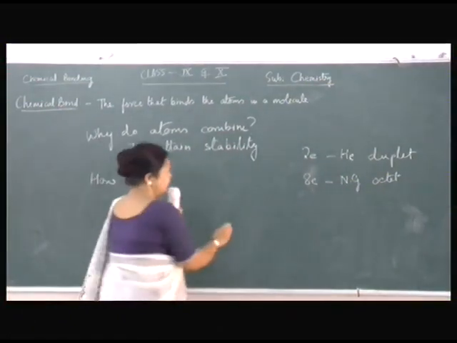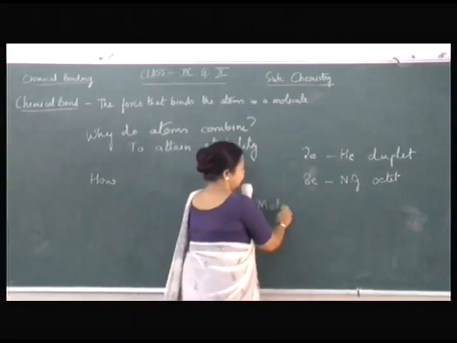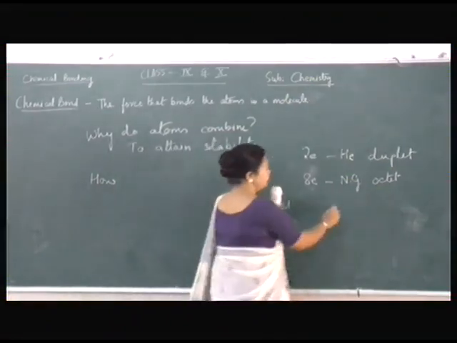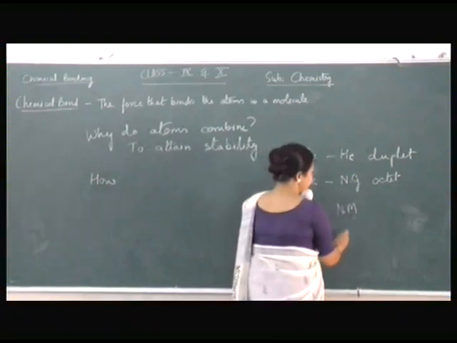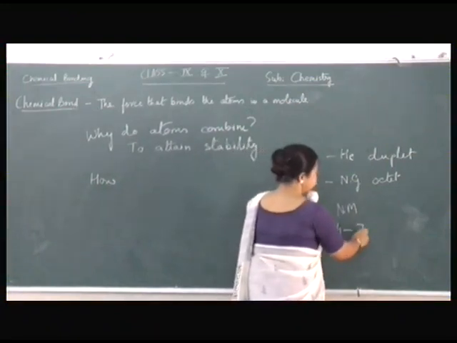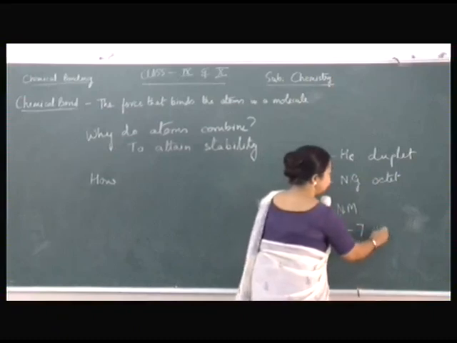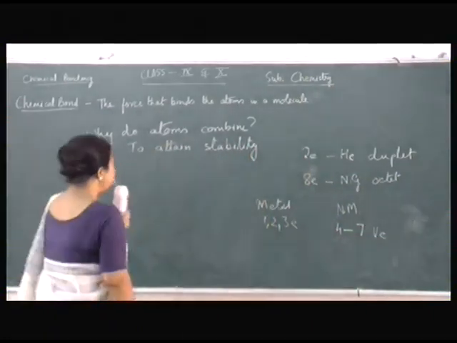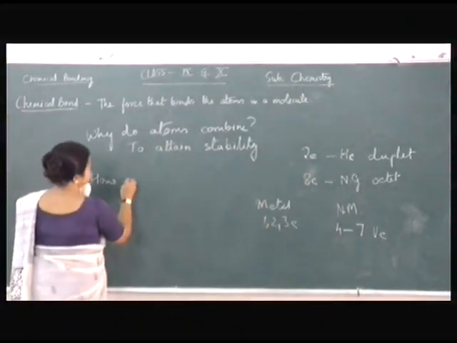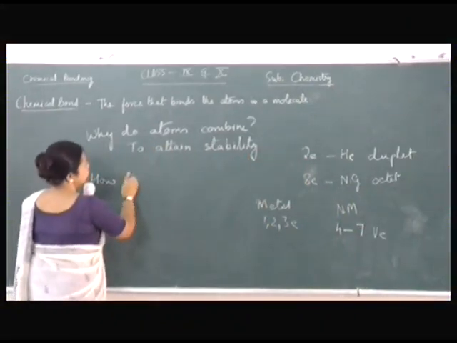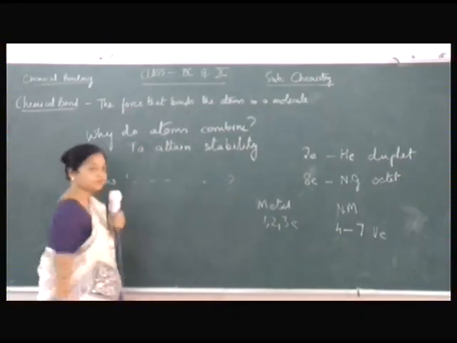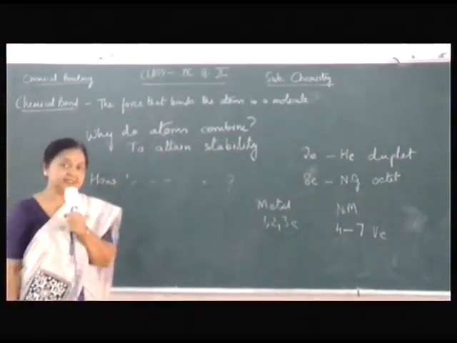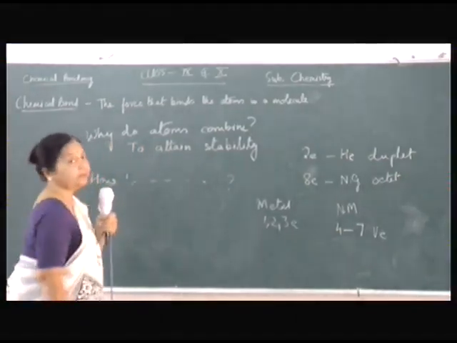Now, if it is metals, they have 1, 2, or 3 electrons in their valence shell. If it is non-metal, then they have 4 to 7 electrons in their valence shell. Now, the next question is, how do they combine? So why do they combine? To attain stability. And how do they combine?